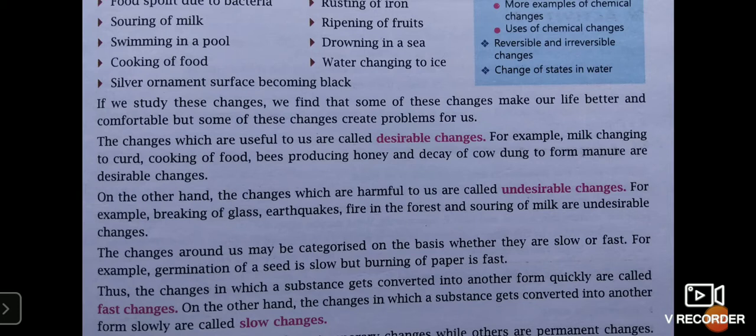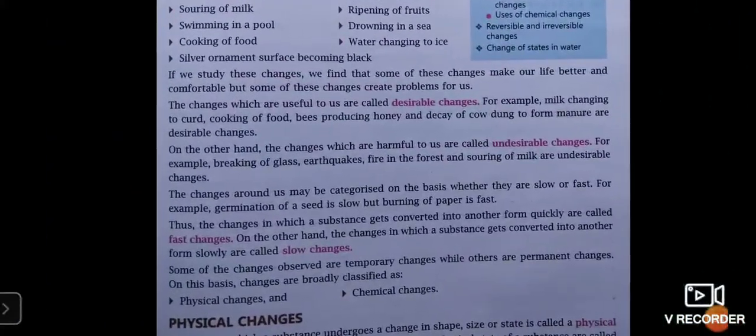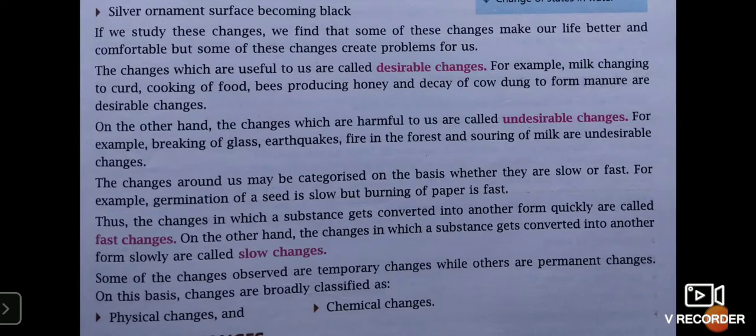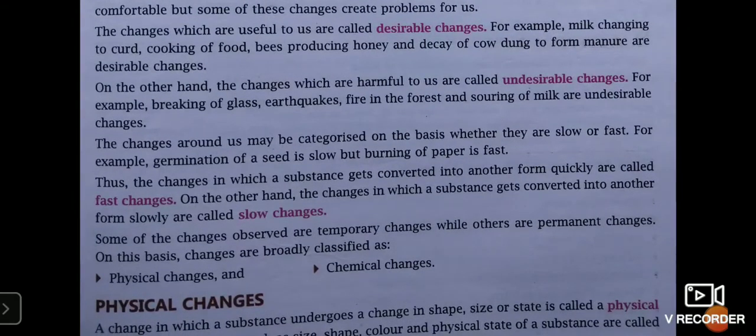The changes around us may be categorized on the basis they are slow or fast. For example, germination of a seed is slow, but burning of paper is fast. It will take a fraction of seconds for a paper to get completely burnt out. But a germinating seed will require days and months to get converted into the complete plant. So here we can conclude that the changes in which a substance gets converted into another form quickly are called fast changes. On the other hand, the changes in which a substance gets converted into another form slowly are called slow changes.